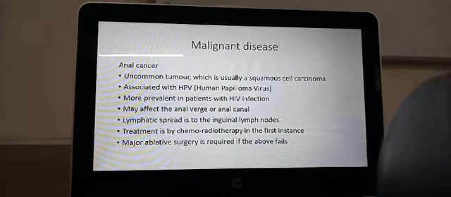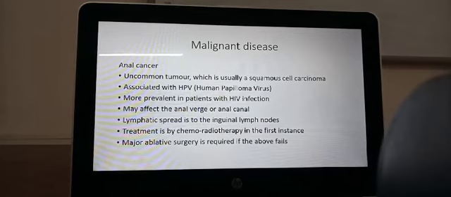Malignant stricture can be caused by anal cancer. It is uncommon. Usually it is a squamous cell carcinoma. It can be associated with human papilloma virus. It is most prevalent in patients with HIV infection, and it may affect the anal verge or the anal canal.